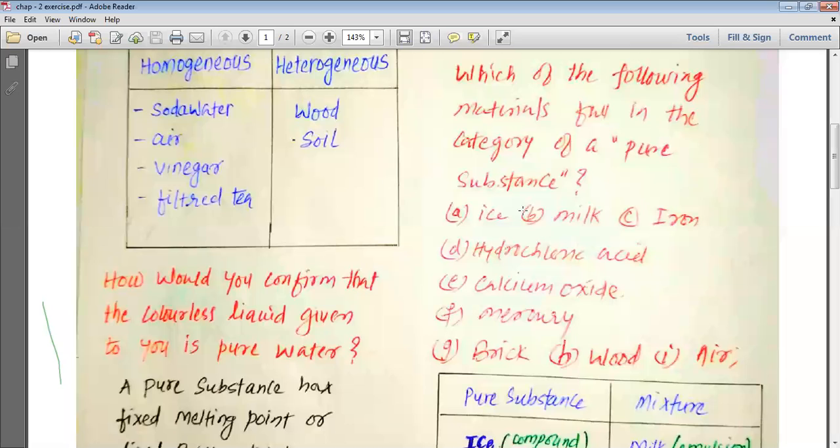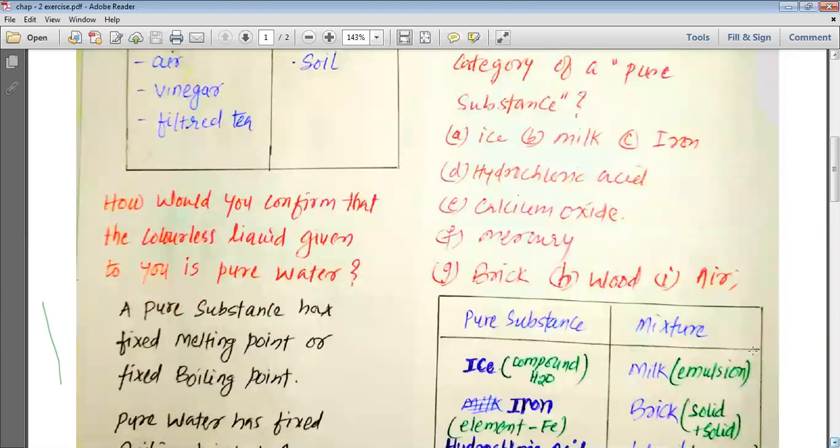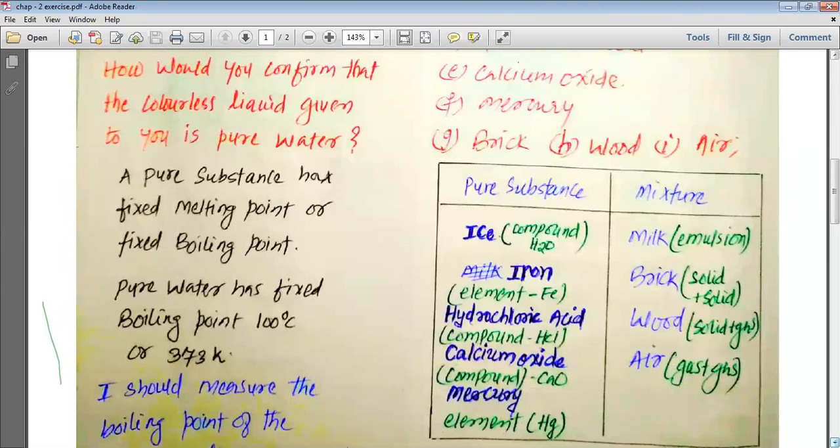Which of the following materials fall in the category of a pure substance? We know, my dear students, that in chemistry, a pure substance is the opposite of a mixture. So actually, we have to classify these substances into either pure substance or mixture. Let us look at the various substances given: ice, milk, iron, hydrochloric acid, calcium oxide, mercury, brick, wood, and air.